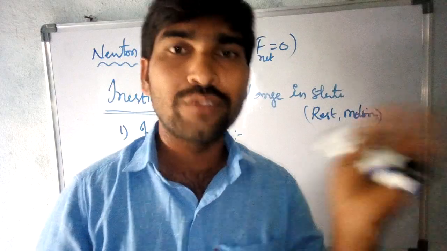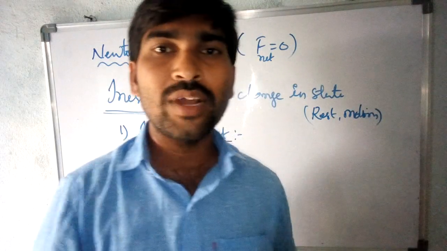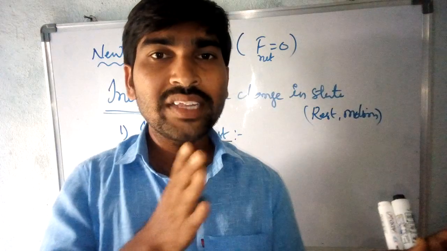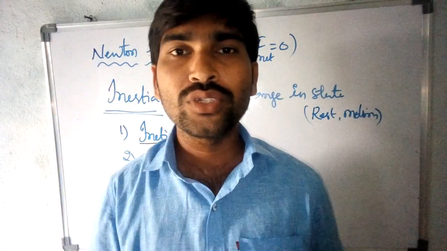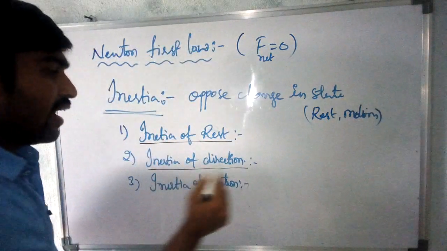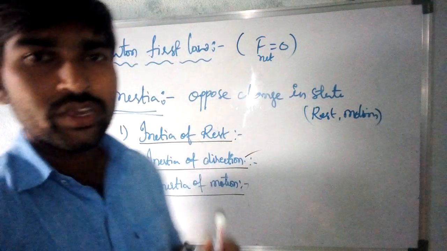When the bus takes a left turn, the direction of the bus changes to the left, and the passengers will move to the right side, because of the tendency to keep their direction. Then what is inertia of motion?